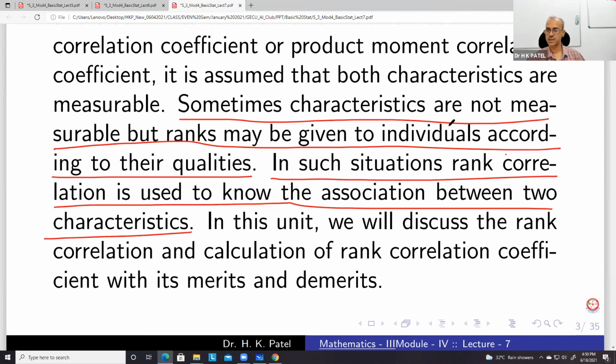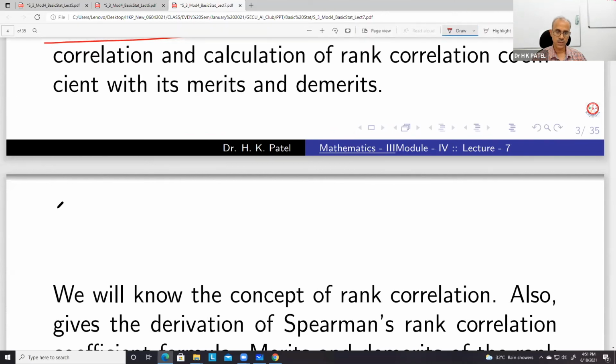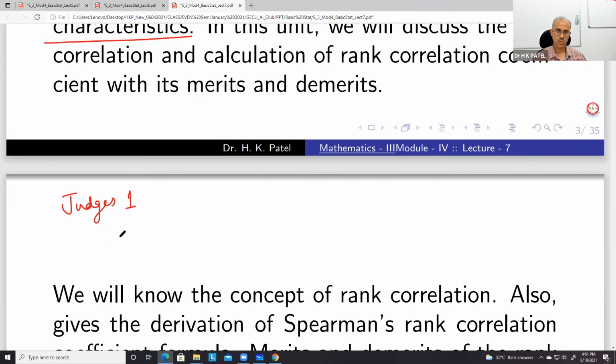Sometimes characteristics are not measurable, but ranks may be given to individuals according to their qualities. Okay. So in such situations, the rank correlation is used to know the association between the two characteristics. Now, for example, generally we have seen that in some competition we have judges 1, 2, 3. Okay, 1, 2, 3.